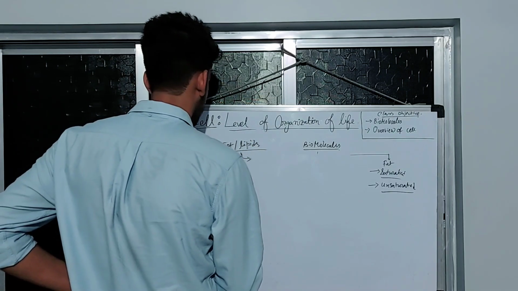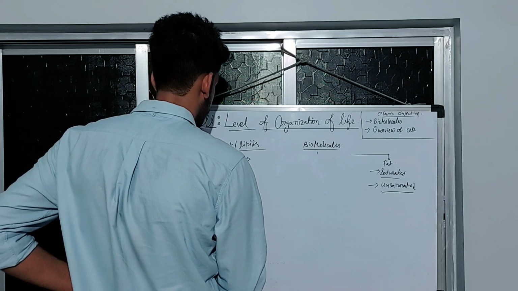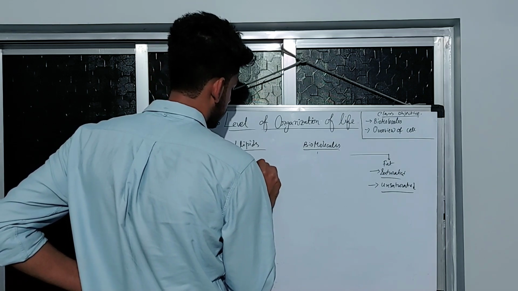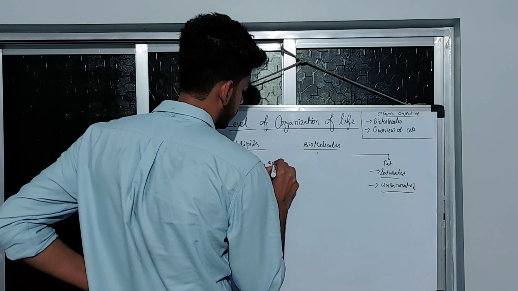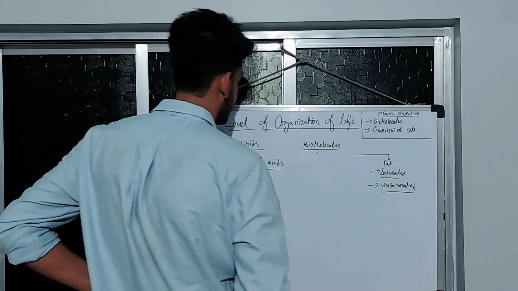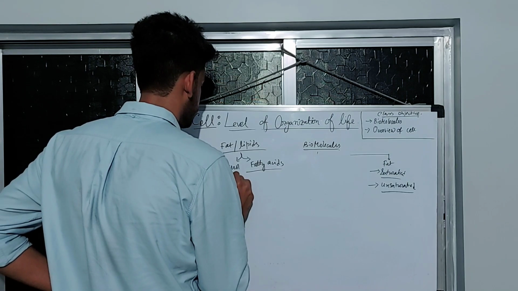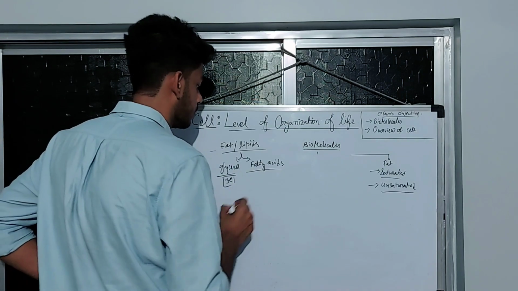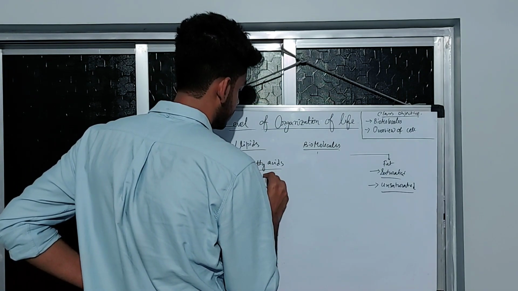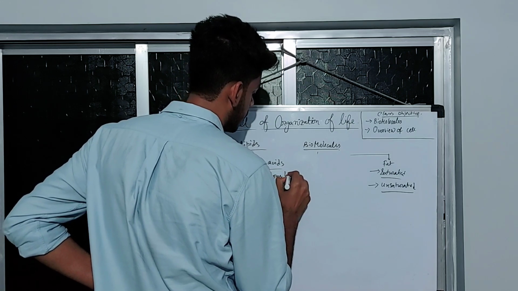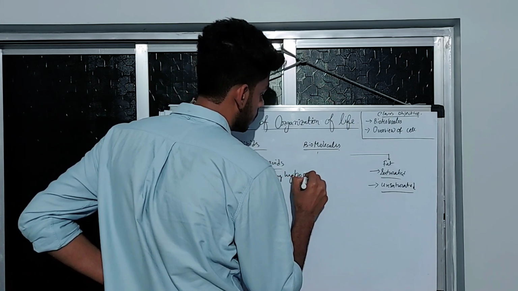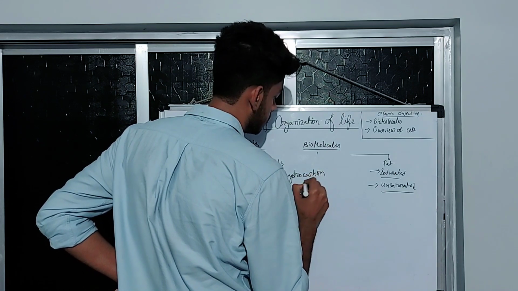One is glycerol, and the other is fatty acids. So fatty acids and glycerol. Glycerol is a 3 carbon compound, and fatty acids are long hydrocarbon chains.